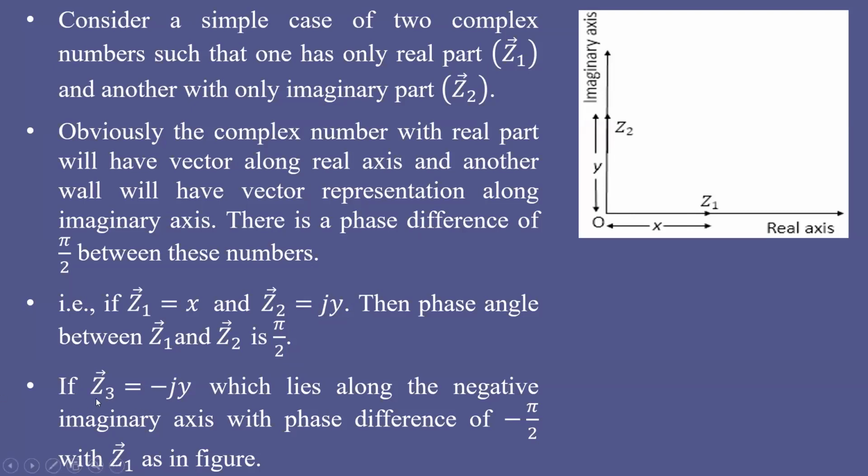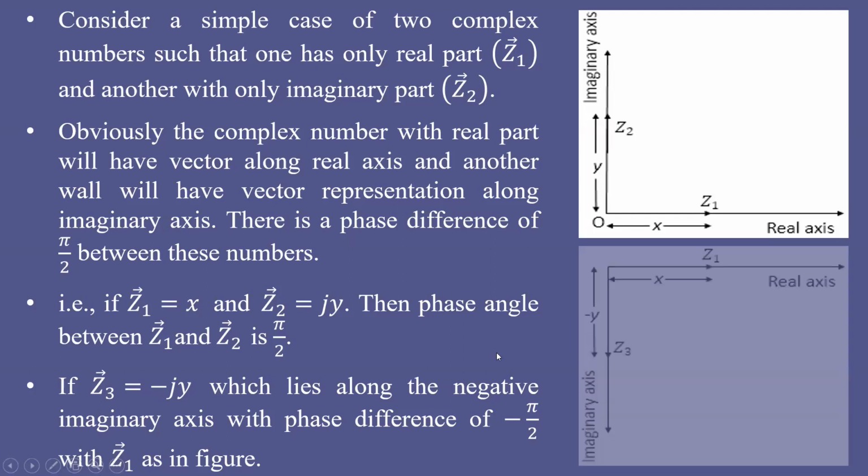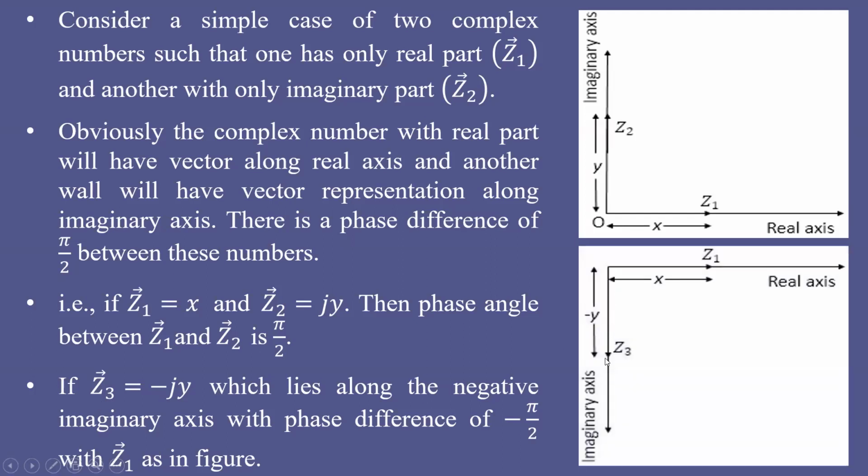Let us take another vector Z3, which has the value minus j1. Then it is represented along the negative imaginary axis. This is the positive imaginary axis, this is the negative imaginary axis. It will lie along the negative imaginary axis with a phase difference of minus pi by 2 with Z1, as in the figure. So with respect to Z1, Z3 has a phase difference of minus 90 degrees.